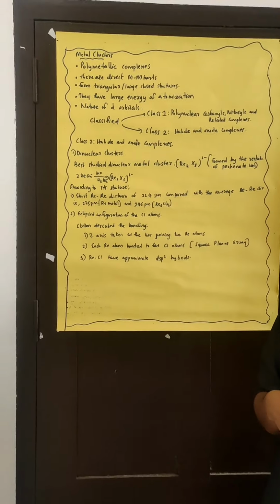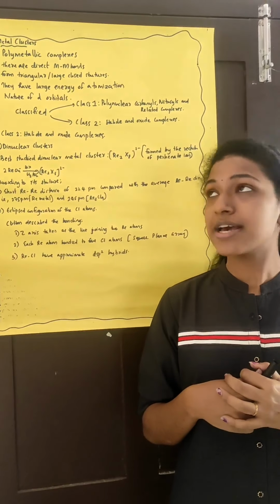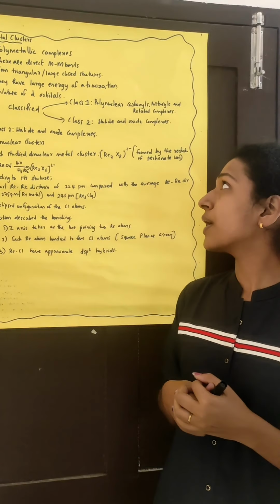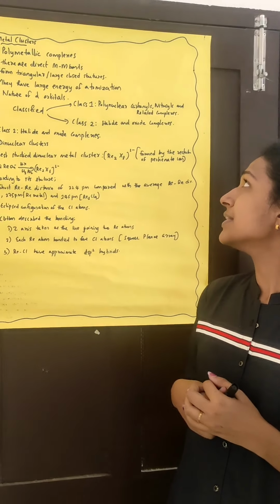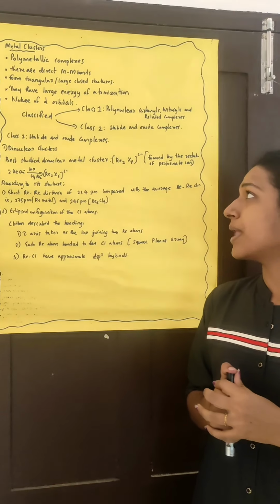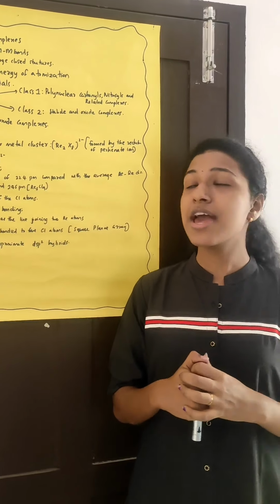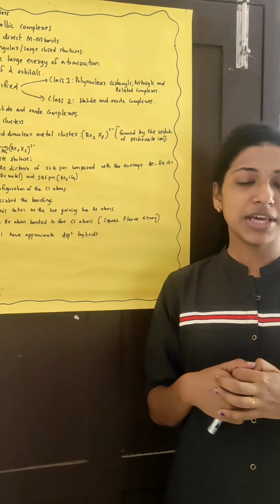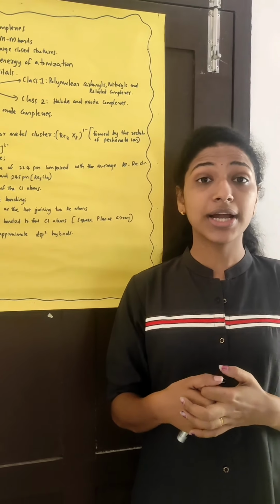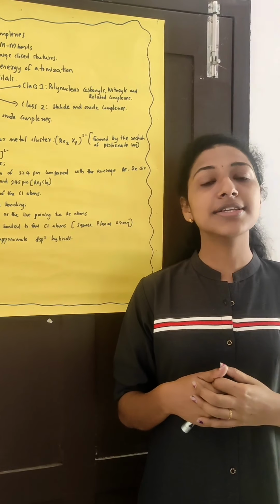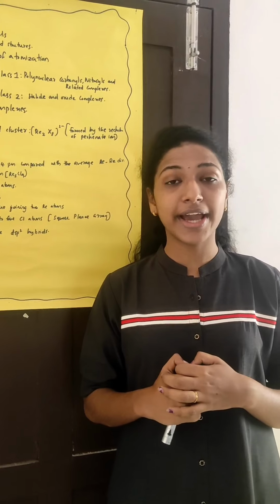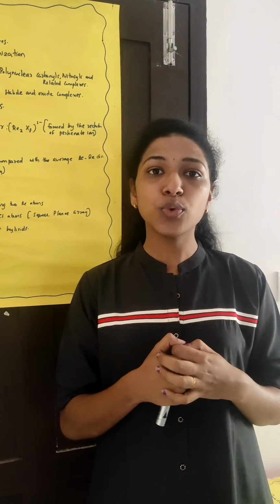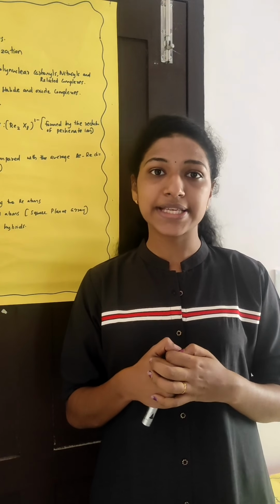Next, we spoke about the classification. As already said, they are classified into two, class 1 and class 2. In class 1, there are polynuclear carbonyls, nitrosyls and related complexes. In the second classification, we have the halides and oxide complexes. We discussed the class 2 complexes. In class 2 complexes, the first classification is dinuclear clusters. The best studied dinuclear species is Re2X8 2-.